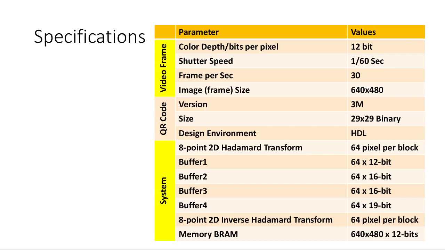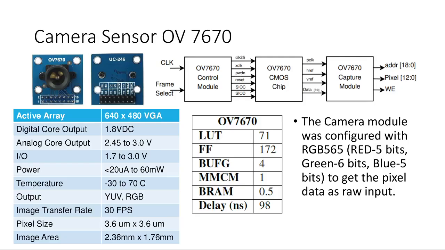A 640 by 480 image with 12-bit pixel resolution is chosen for the processing system. Other specifications for the video watermarking system are shown in the table. The OV7670 camera sensor specifications and its block diagram are shown. The camera module was configured with RGB 5-6-5: 5 bits for red, 6 bits for green, 5 bits for blue, to get the pixel data as raw input. The implementation details on FPGA are shown in the table.